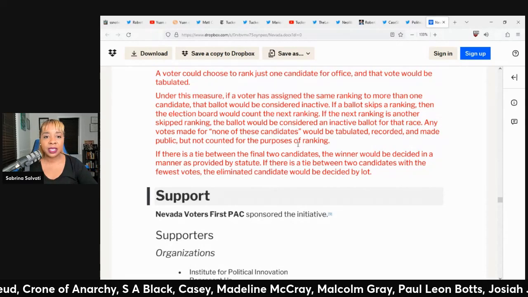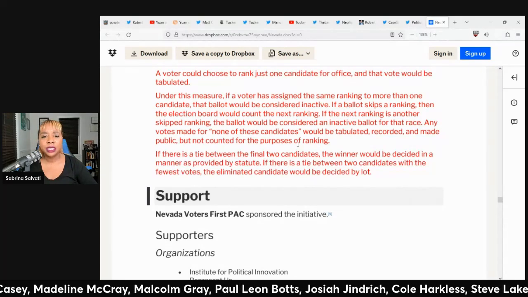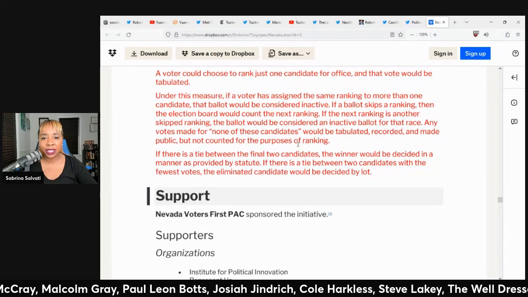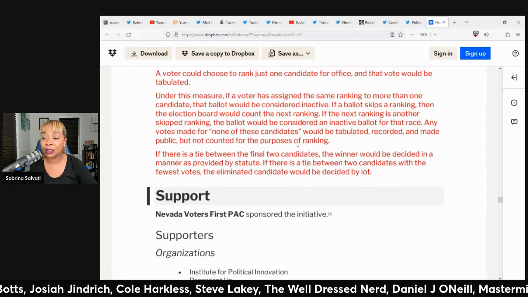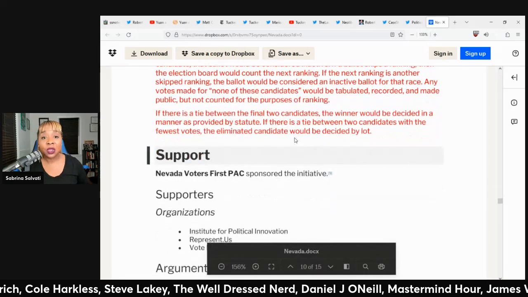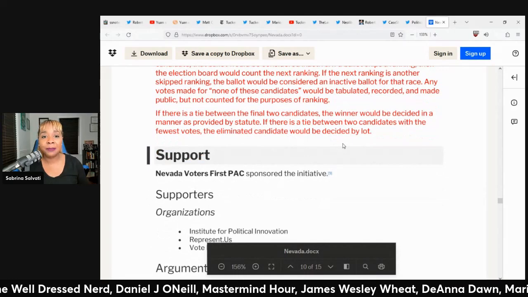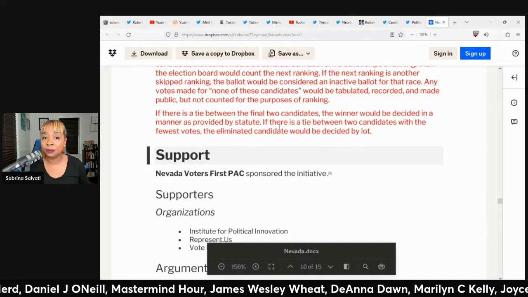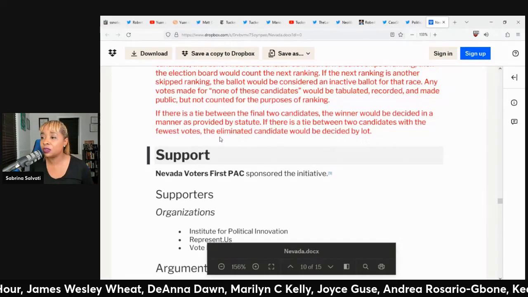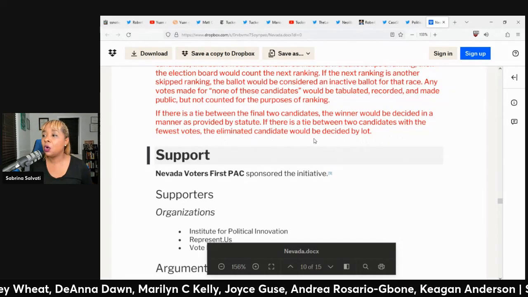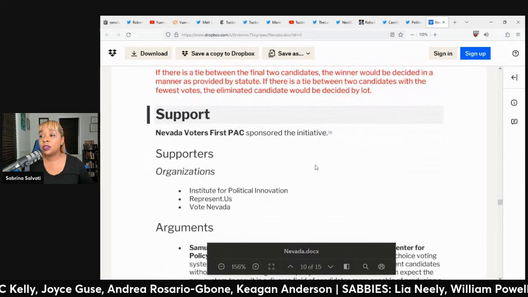Any votes made for none of these candidates would be tabulated, recorded, and made public, but not counted for purposes of ranking. If there is a tie between two final candidates, the winner would be decided in a manner as provided by statute. If there is a tie between two candidates with the fewest votes, the eliminated candidate would be decided by lot.